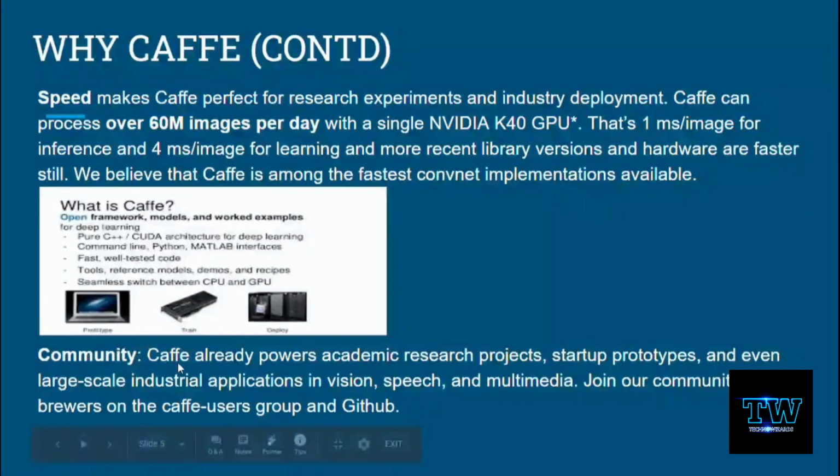So at last it has a community, where Caffe already powers academic research projects, startup prototypes, and even large-scale industrial applications in vision, speech, and multimedia. Join a community of Caffe users on the group and GitHub. If you want to join the group of Caffe, you can also join. It has a specific community where you can develop research projects, or if you haven't started a prototype you can go and reach them. So you will get some support.